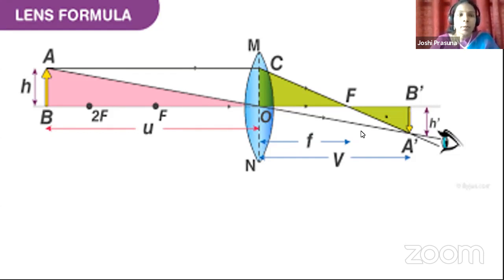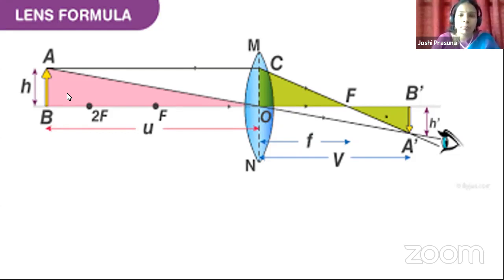Isn't it, children? So if you observe the image, that is A dash B dash, comparatively, if you look at AB, A dash B dash seems to be a diminished image. Isn't it, children? Is it a diminished image? Yes, it is a diminished image. Then if you observe, what is the height, that means the size of AB? It is H. And look at H dash. H and H dash, if you compare, the H dash seems to be smaller. So it is a diminished image.